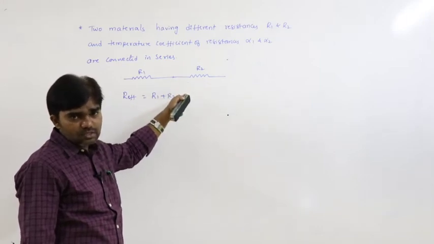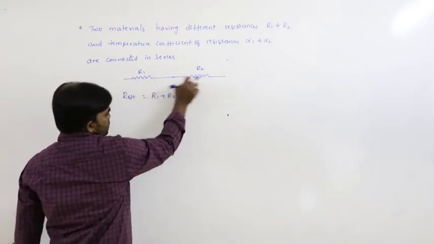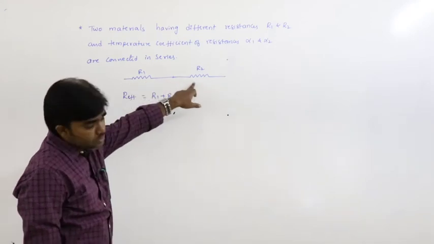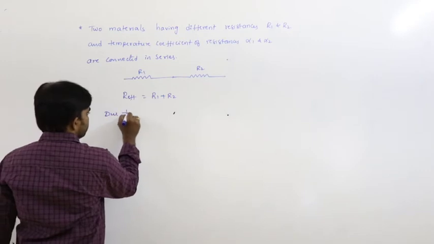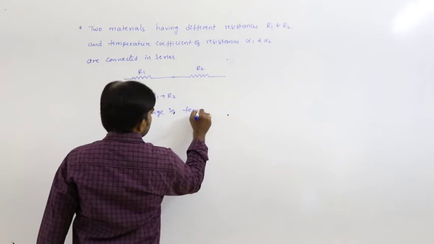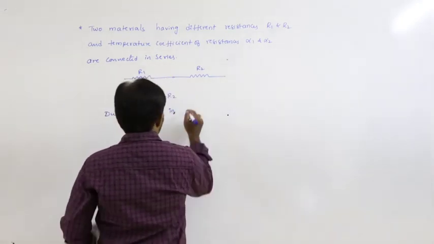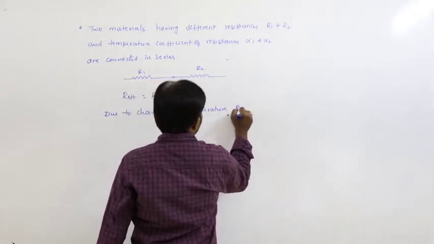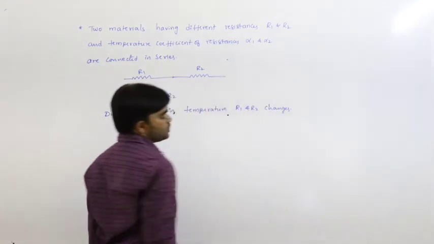Next we can discuss this combination of resistances. Due to change in temperature, these two resistance values change. R1 and R2 change.